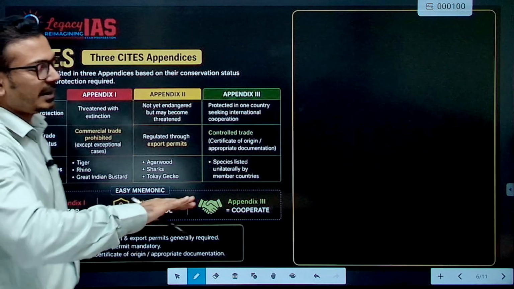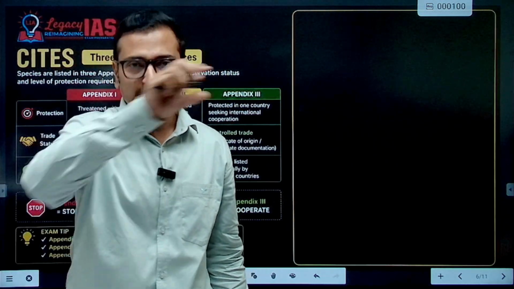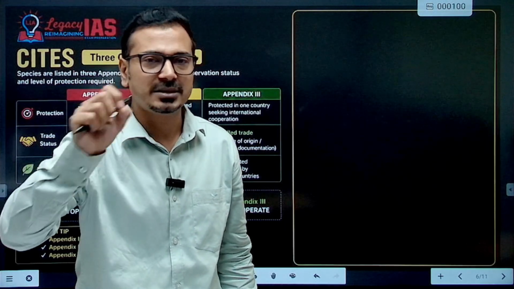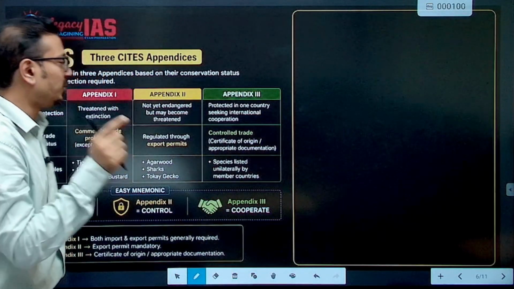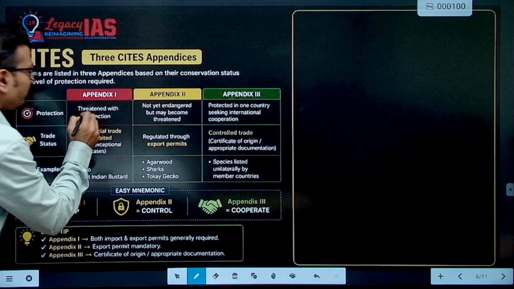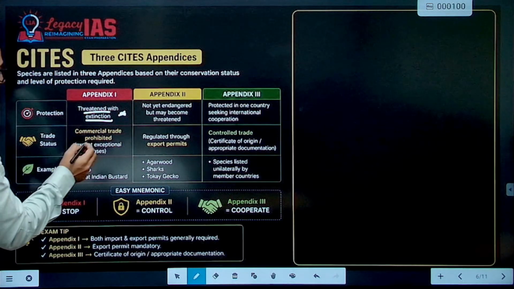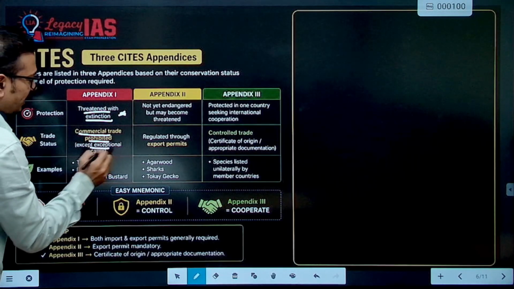They can ask directly related to the appendices, Appendix 1, 2, 3. Depending on the threat level or extinction level of a particular species, they are included in Appendix 1 and 2. Appendix 1: threatened with extinction, the highest level of protection must be given. Commercial trade is prohibited, except in exceptional cases.